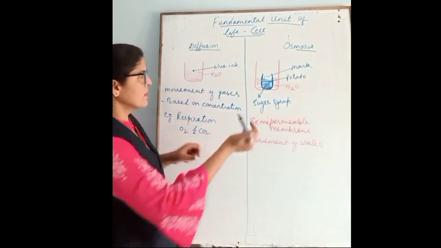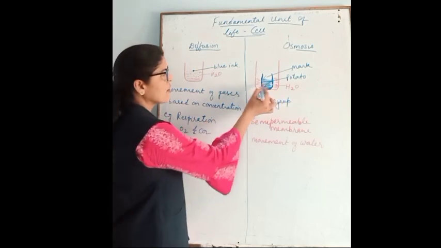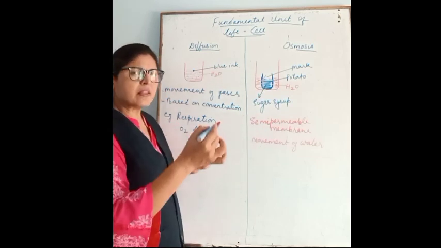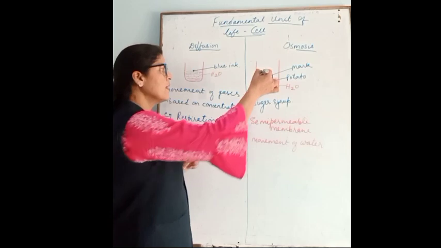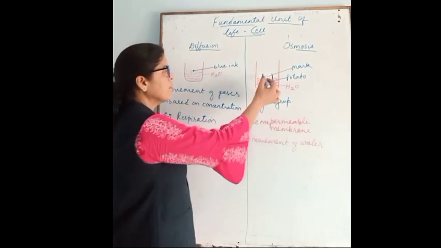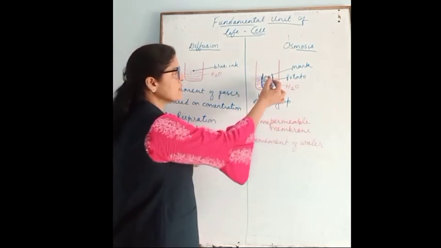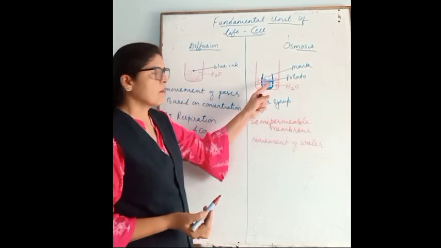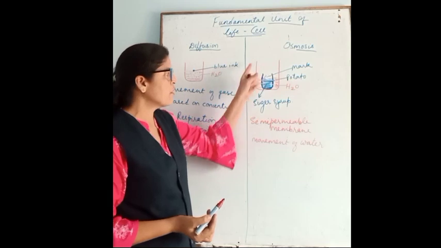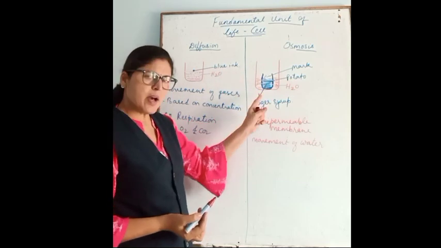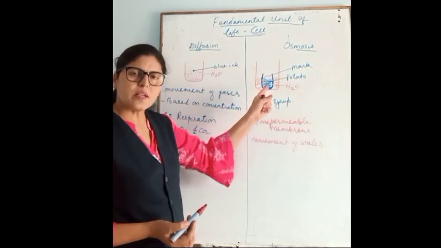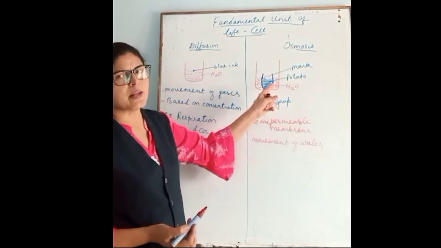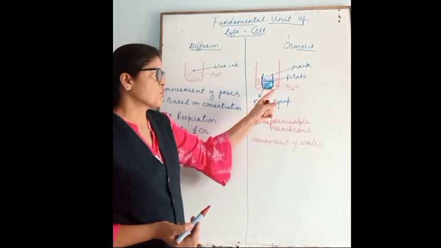So these water molecules start moving inside the potato, and the level of the sugar syrup starts increasing inside the potato. So we can prove the phenomenon of osmosis: movement of molecules from higher concentration towards the lower concentration through a semi-permeable membrane, and this is called osmosis.